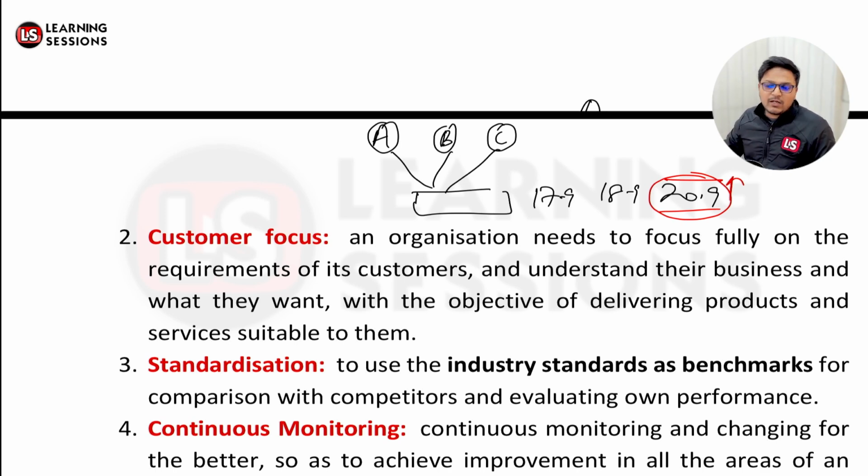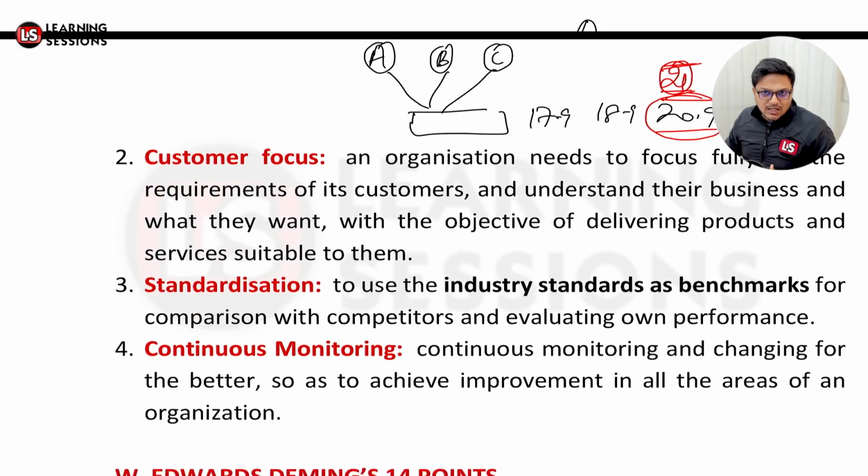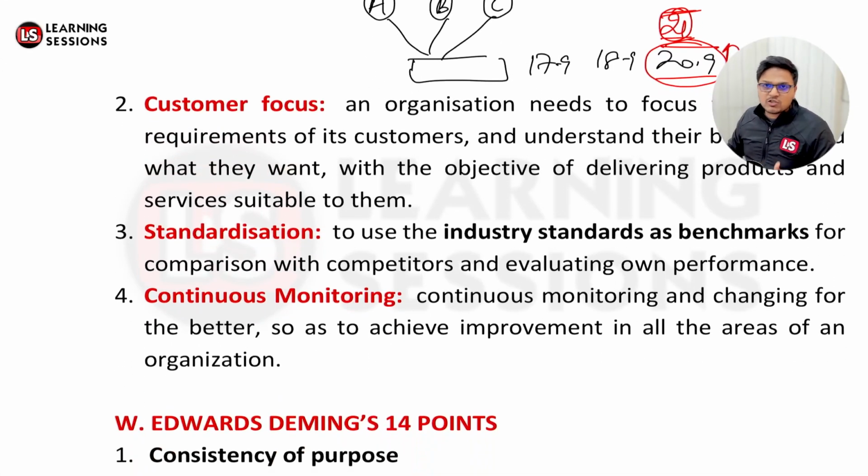Okay, and I'll be performing the tasks in such a manner that I can do well, and further I must have the standard, let's say 21 over there, that this is the minimum quality that we'll be offering. That's related to standardization. After that, it's related to continuous monitoring. Continuous monitoring related to what? That if there is any change, if there is any innovation, we must be improving for the same, for the betterment of the organization, right?